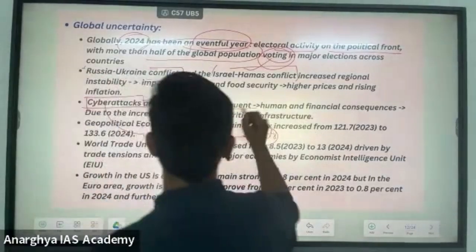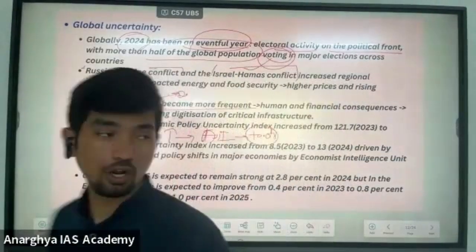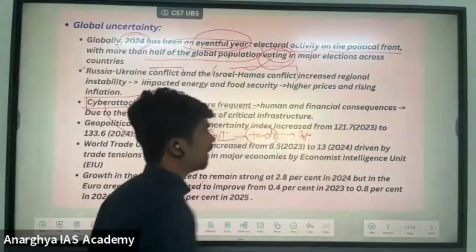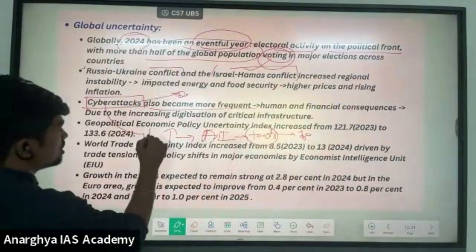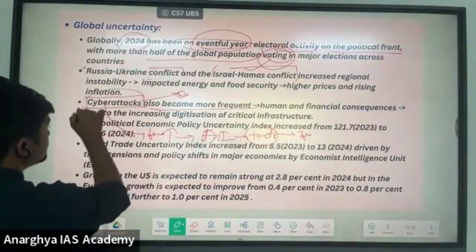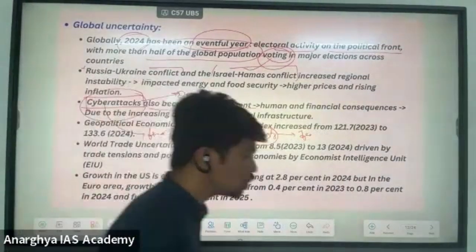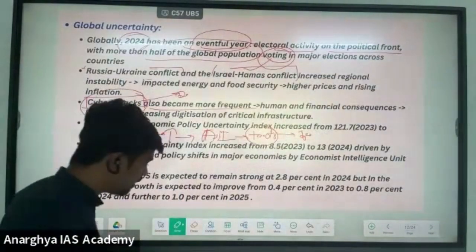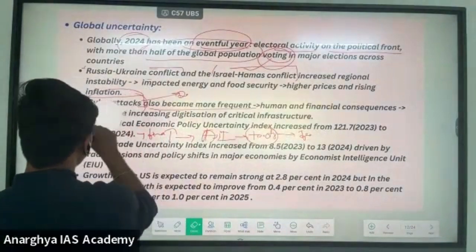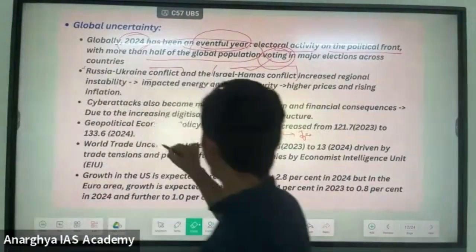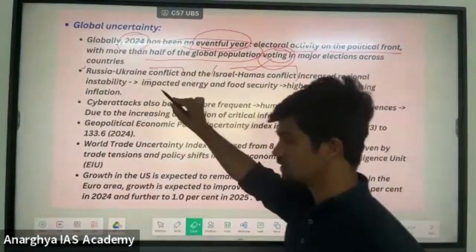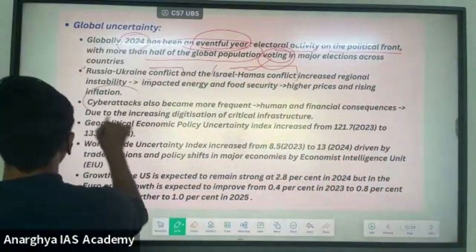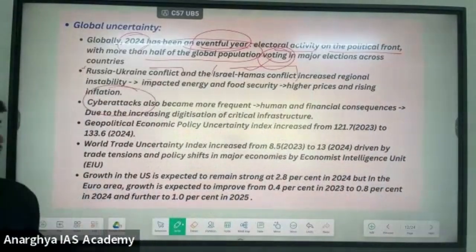Because of this, again, there is a problem, or we can say a fear has grown in the financial sector. Cyber attack is also one of the issues in the financial sector, and we need to address this. Because the inclusivity of artificial intelligence is increasing day by day, we have to focus on its negative side effects, and one of them is cyber attacks. Okay.